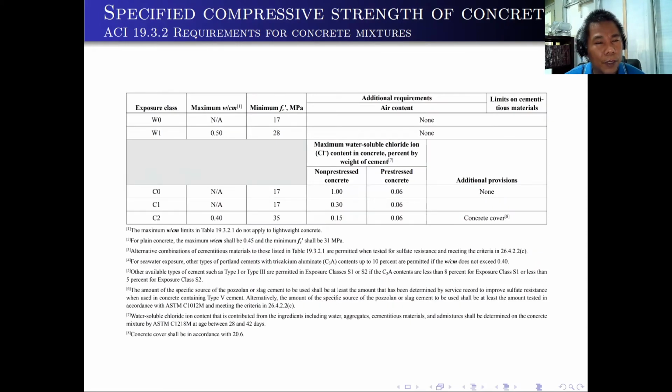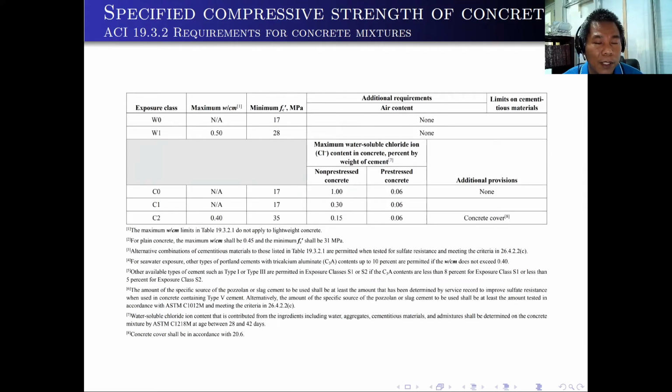Also for water, if there will be no water, that is W sub O, the maximum water cement ratio is again not applicable, but the minimum FC prime is 17 megapascal. But if there is water involved, then your maximum water cement ratio should be 0.5, and the minimum FC prime is 28.